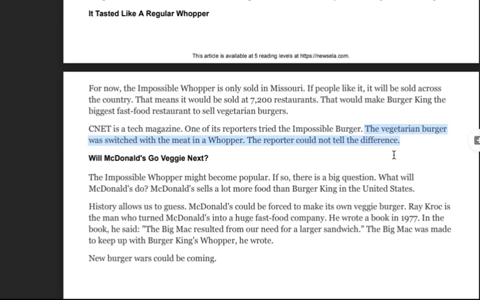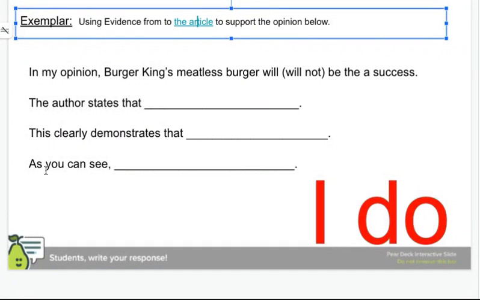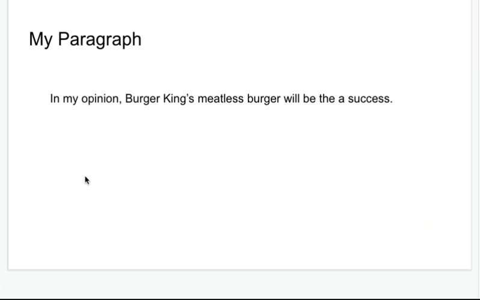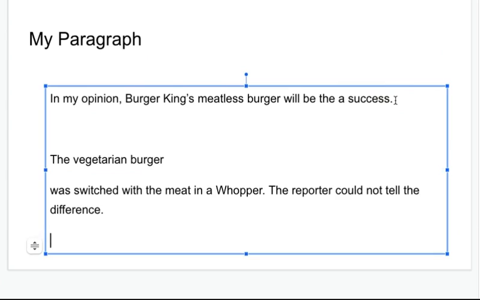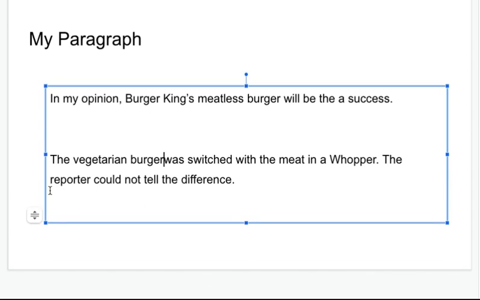The vegetarian burger was switched for the meat in the Whopper. The reporter could not tell the difference. So I'm going to copy this, Control C, and I'm going to come back here and I'm going to go ahead and put this in here first because I want that. And I have to fuss with it. So let me fuss with that.